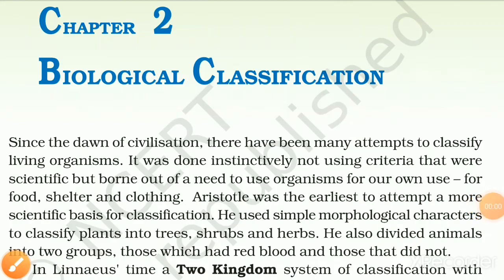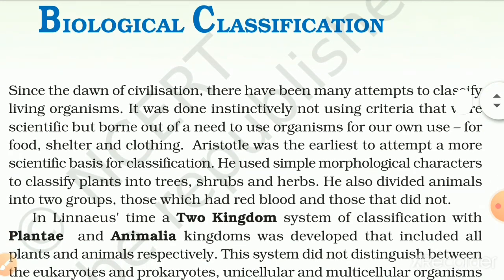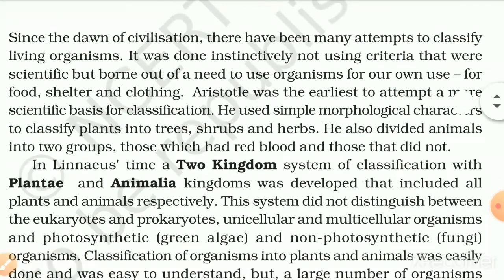Chapter 2, Biological Classification. Since the dawn of civilization, there have been many attempts to classify living organisms. It was done instinctively, not using scientific criteria, but born out of a need to use organisms for our own use, for food, shelter, and clothing. Aristotle was the earliest to attempt a more scientific basis for classification.